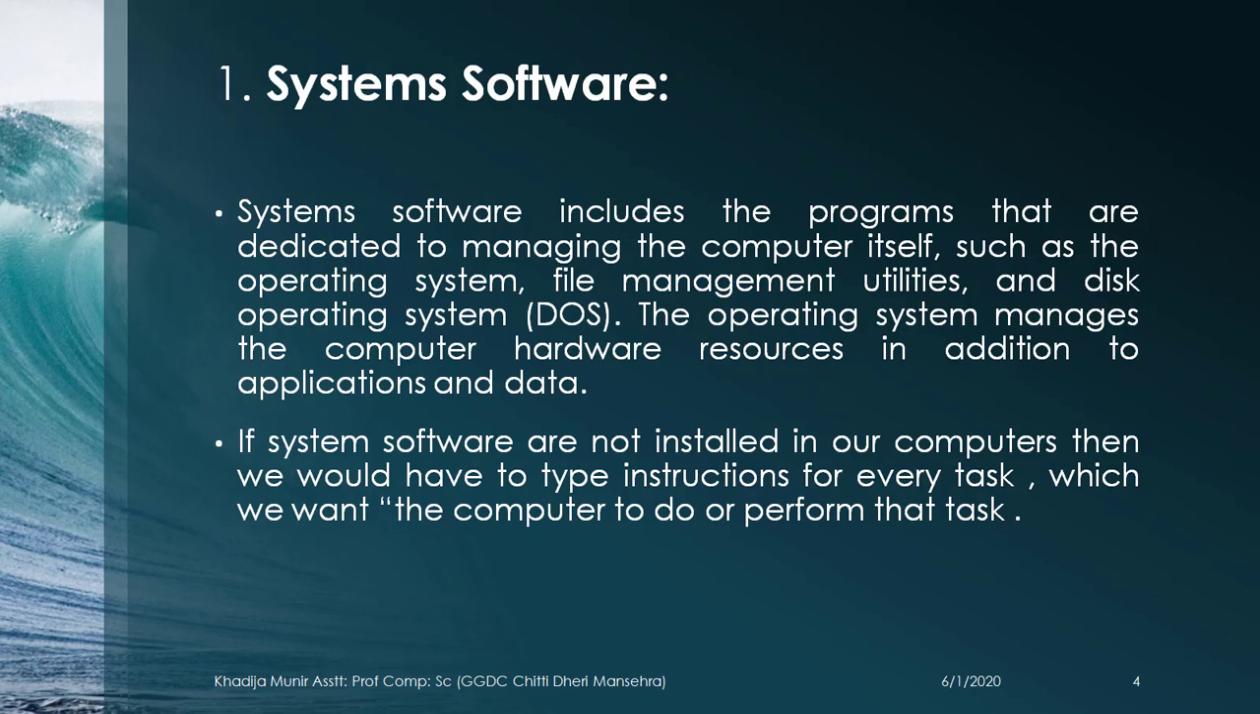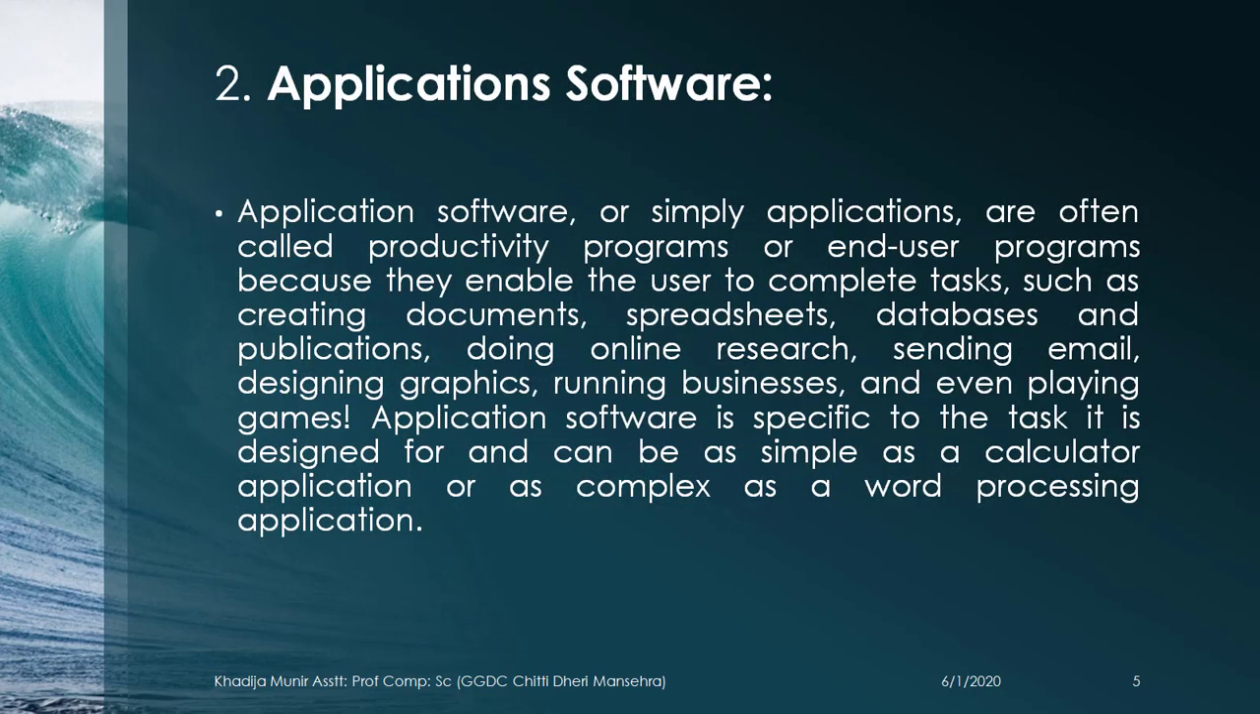Application software. Application software are simply applications, often called productivity programs or end user programs, because they enable the user to complete tasks such as creating documents, spreadsheets, databases, and publications, doing online research, sending email, designing graphics, running businesses, and even playing games. Application software is specific to the task it is designed for and can be as simple as a calculator application or as complex as a word processing application.